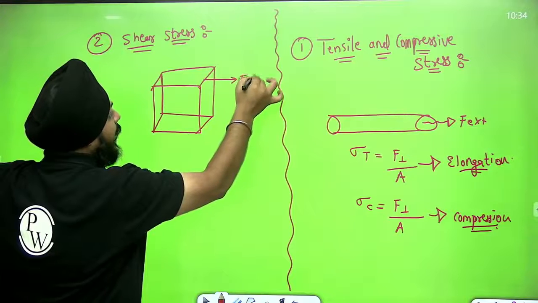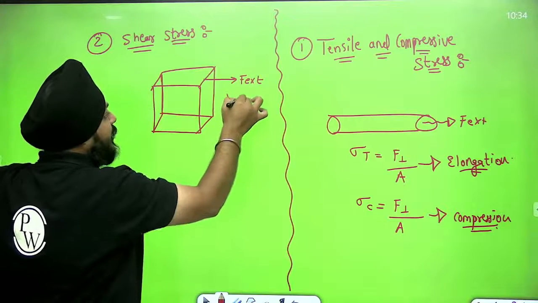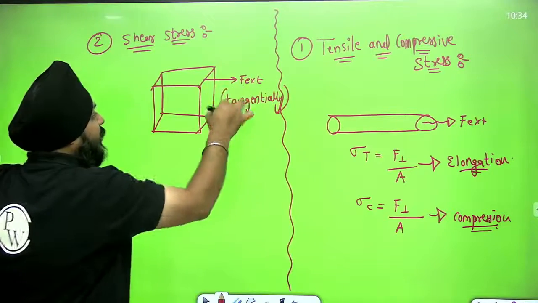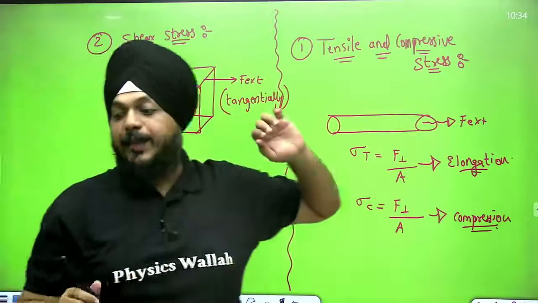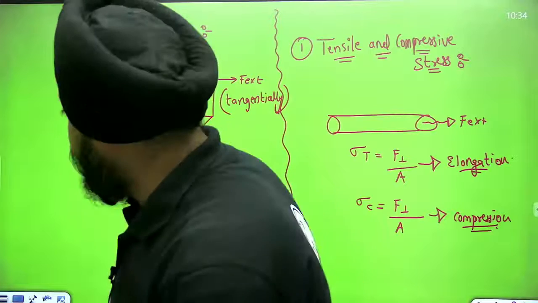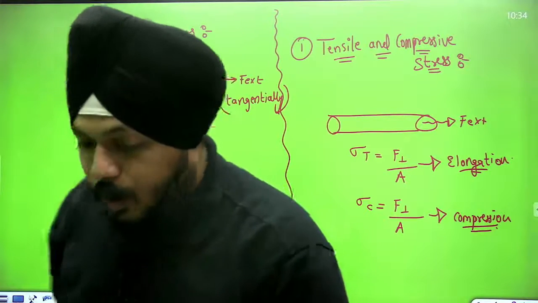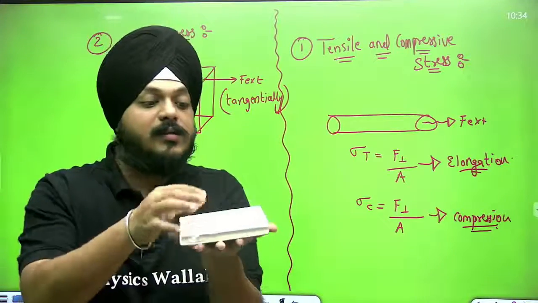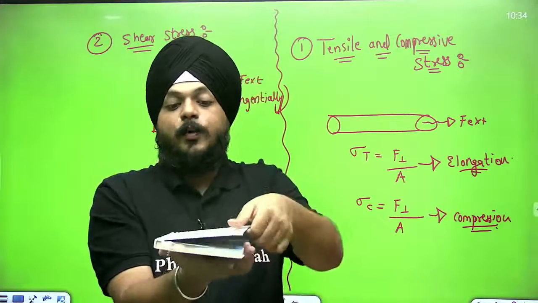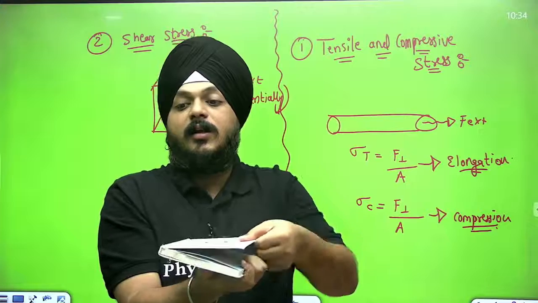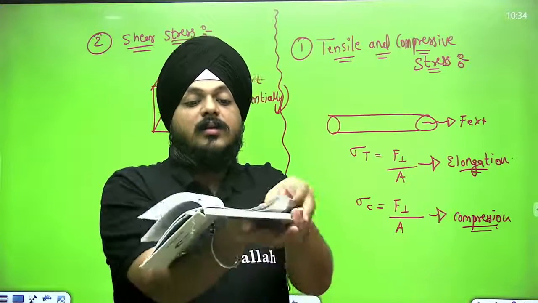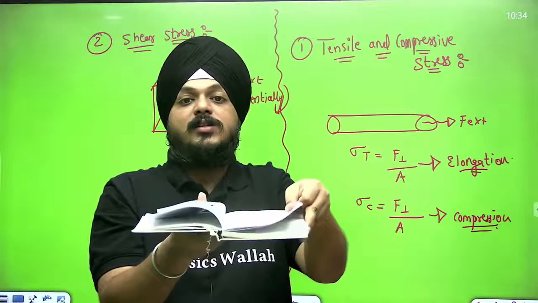An external force is applied tangentially. Whenever a tangential force is applied to an object, it has the capability to produce stress. Suppose I am applying the tangential force like this.